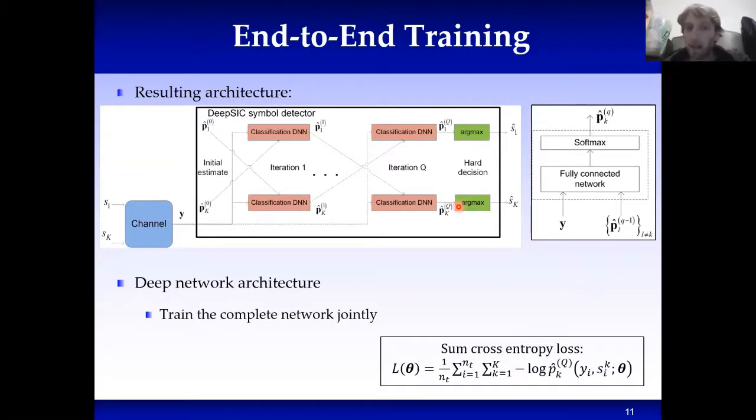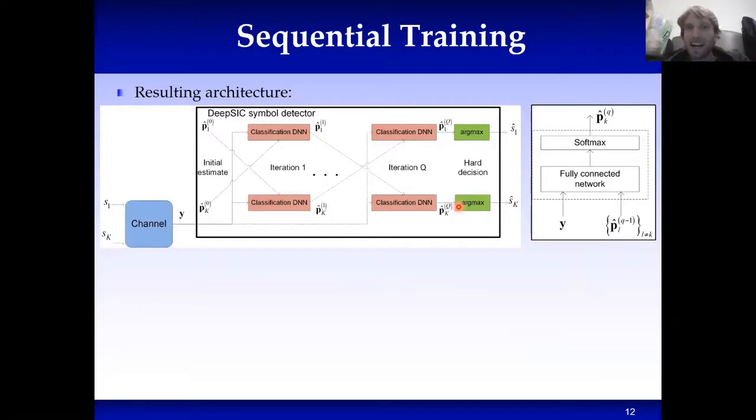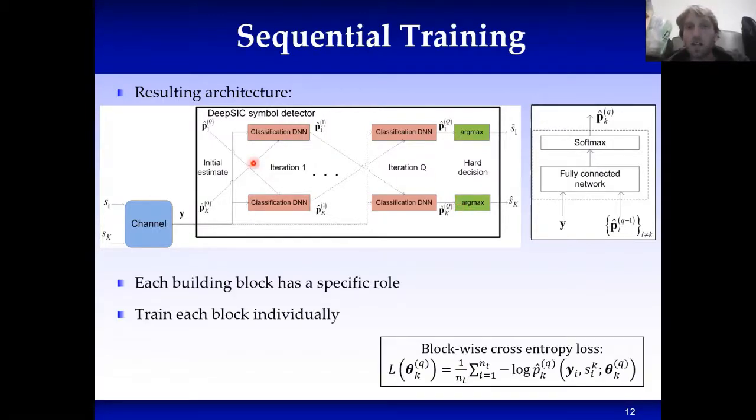Now, the problem with this approach is that we train the whole network simultaneously. So we essentially have a very large network, a large number of parameters. So in order to adapt them, we would need a large training set. So what we can do is account for the fact that we know what each building block does. We do not have to just look at the output of the network. We know exactly what each building block does. Each building block has to estimate its corresponding symbol.